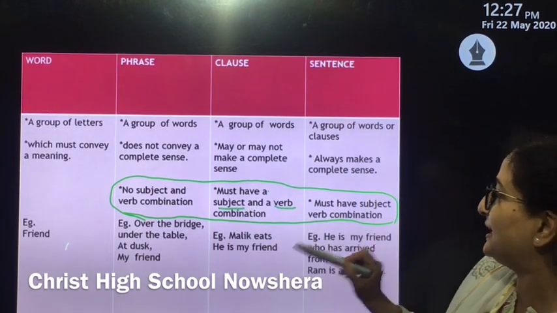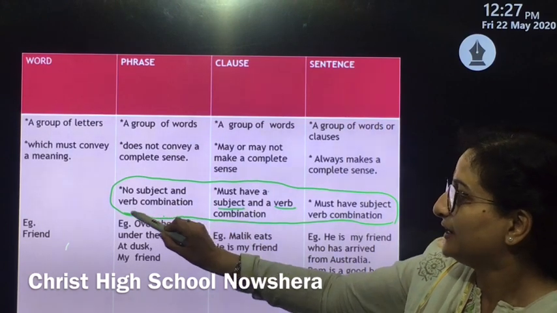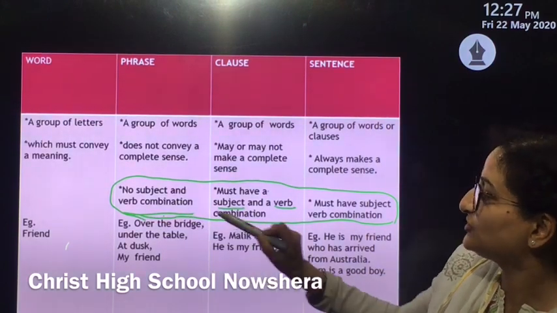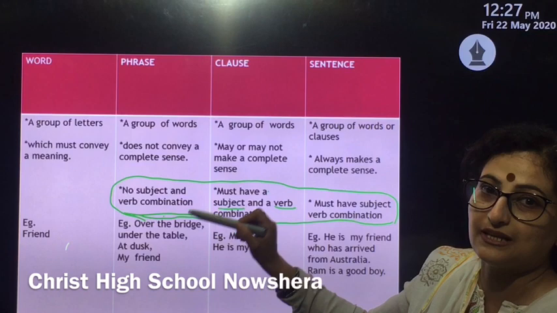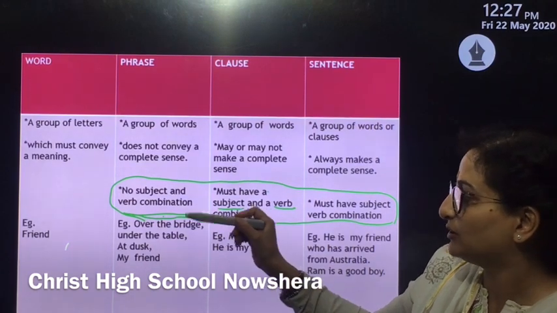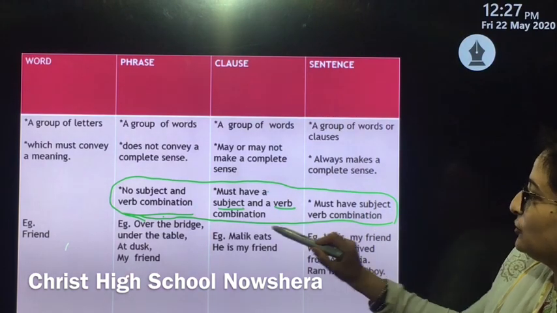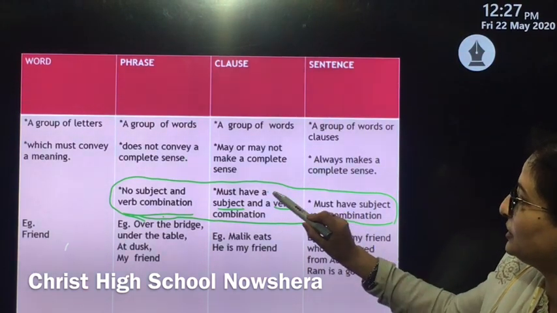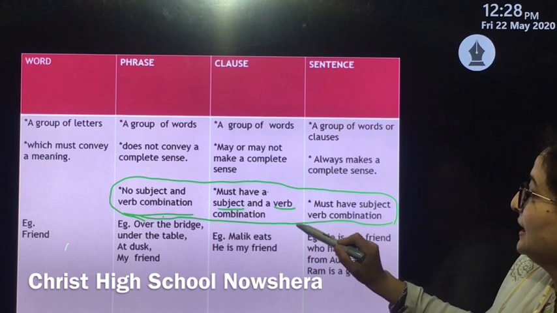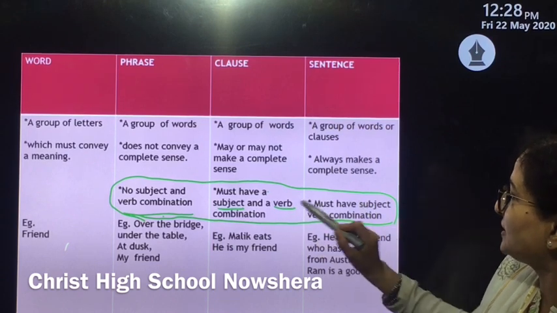Whereas in case of a phrase, it is not so. It is just a combination of words: at, under the table, over the bridge. Now, in case of a sentence, how can you differentiate between a clause and a sentence? Because they almost resemble each other.